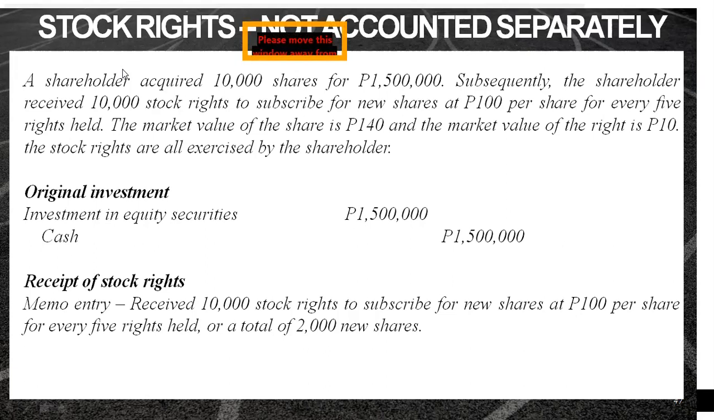So we have here a sample. A shareholder acquired 10,000 shares for 1.5 million. Subsequently, the shareholder received 10,000 stock rights to subscribe for new shares at 100 per share for every 5 rights held. The market value of the share is 140 and the market value of the right is 10. The stock rights are all exercised by the shareholder.